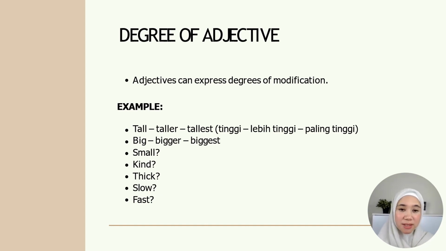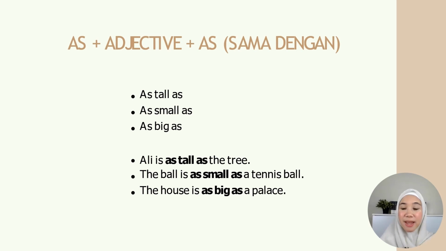Fast, faster, fastest. Now, let's look at how to say two things are equal. Dua benda adalah sama. So when we want to indicate that two things are equal, we're going to use adjective as tall as, small as, big as. Ali is as tall as the tree. Ali sama tinggi dengan pokok tu.